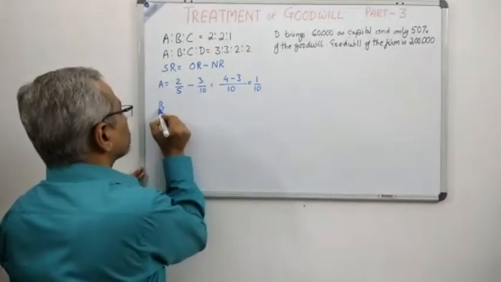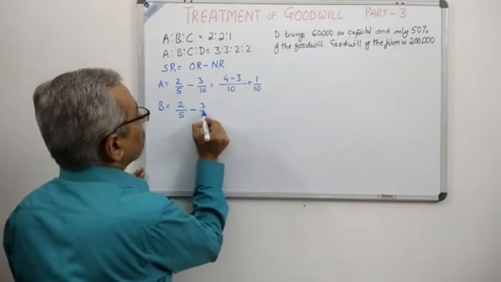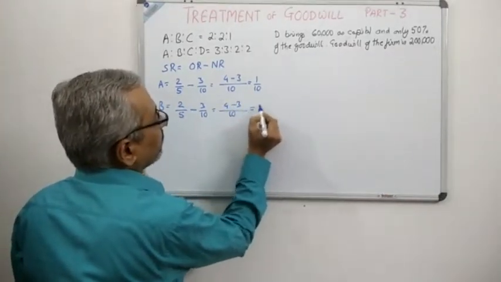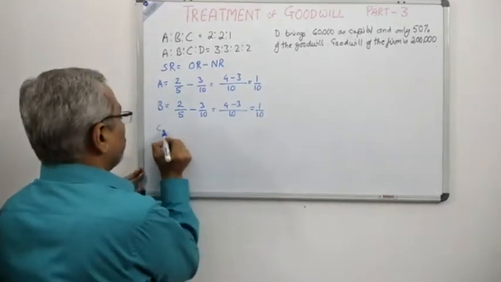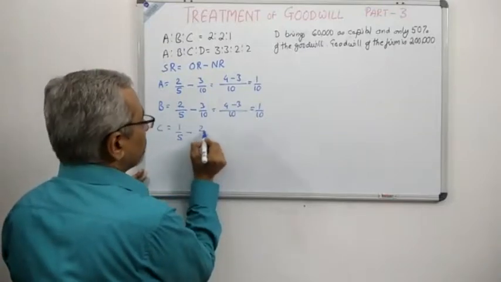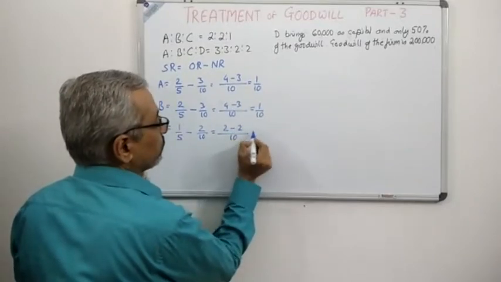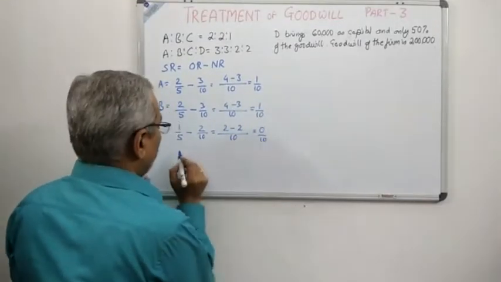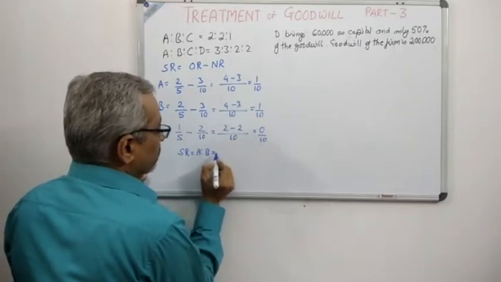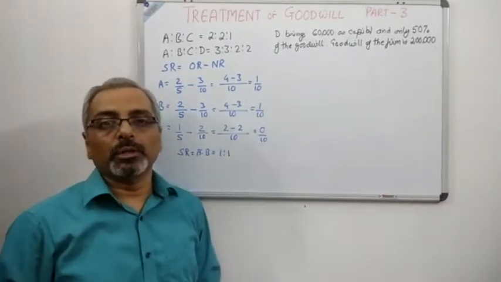Now for B, the same calculation, 2/5 minus 3/10. Therefore, it will be 4 minus 3 over 10, that is 1/10. And for C, it is 1/5 minus 2/10, and we all know that it will be 2 minus 2, therefore 0/10. So we have got the sacrificing ratio between A and B only, because A and B are the two sacrificing partners and the sacrificing ratio is equal, 1:1.